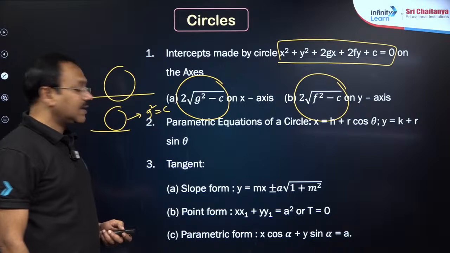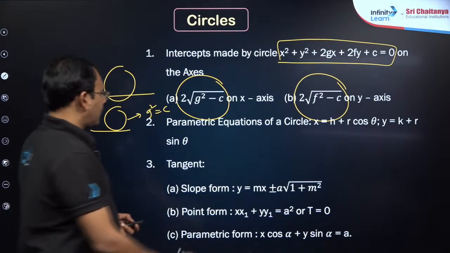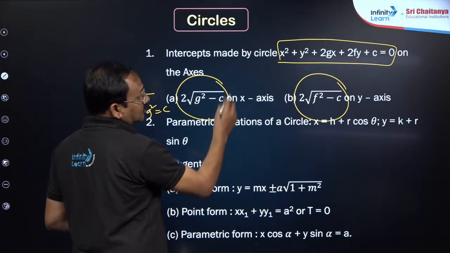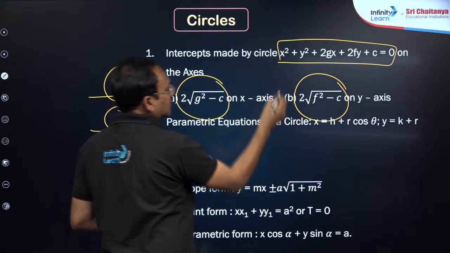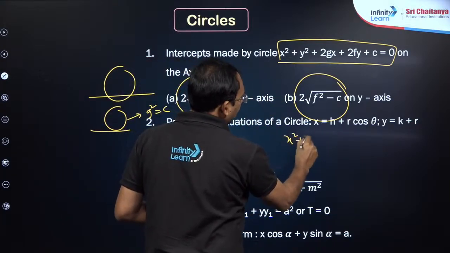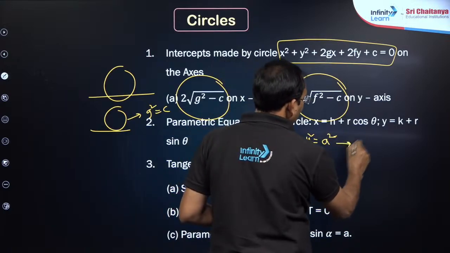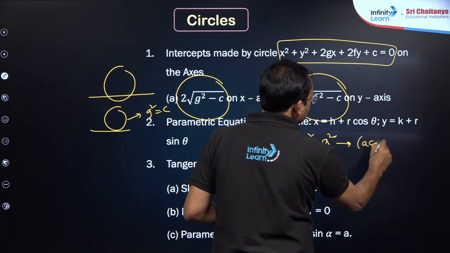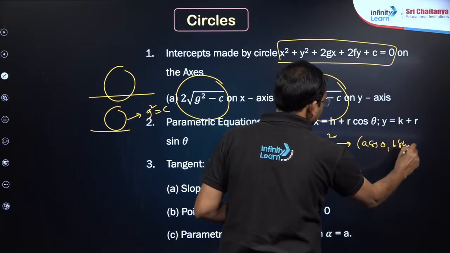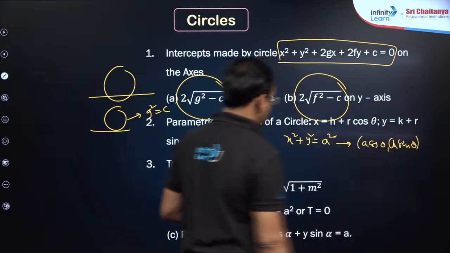That is the point. Tangent, my dear friends. Generally, if you are given a circle in the standard form x square plus y square is equal to a square, the parametric point on it is a cos theta comma a sin theta.